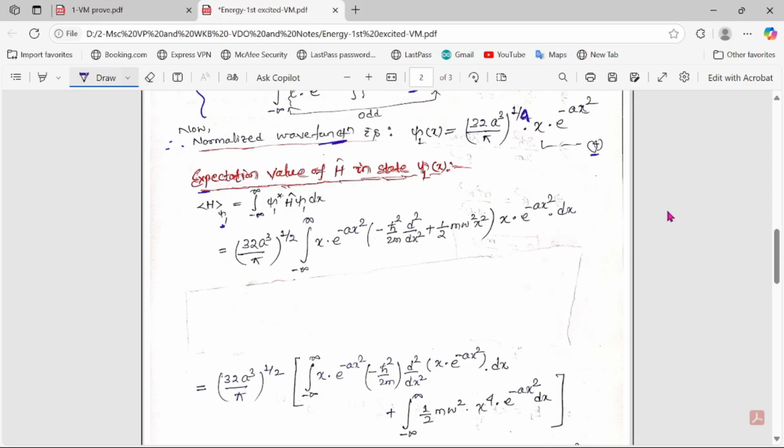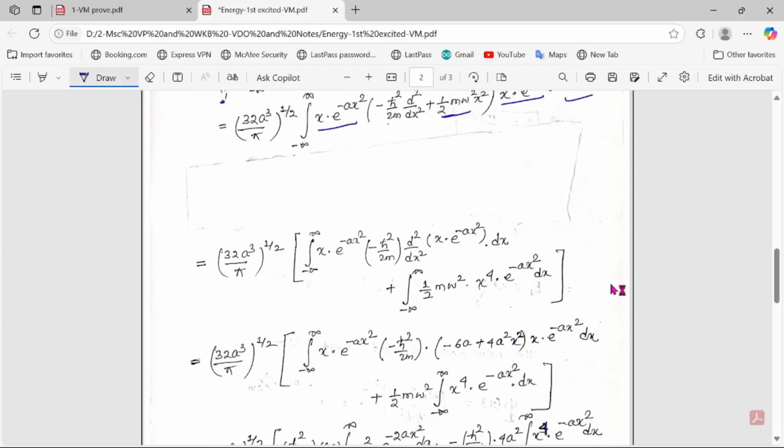If we multiply it again with this same value, then it will be (32 a cube by pi) to the power 1 by 2, taken outside of this integration, minus infinity to plus infinity, x e to the power minus a x square written as such, and the Hamiltonian is nothing but minus h cross square by 2m d square by dx square plus half m omega square x square. Again we have to write the same term, x e to the power minus a x square dx.